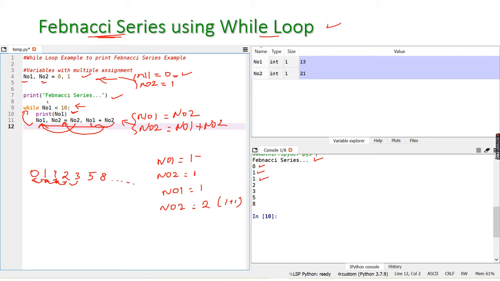It will print the value of number 1. Number 1 is again 1, isn't it? So this will go on up to where the number 1 value is less than 10. Okay, that is after 8 the number 1 value will be increased to 13 and number 2 value will be increased to 21. So 13 is not less than 10. So it will not execute this statement and it will come out of the loop. The program is terminated. Okay, so this is the execution process of the while loop.